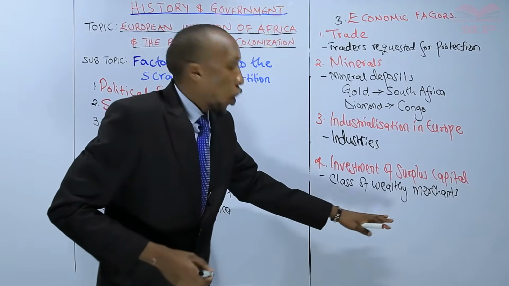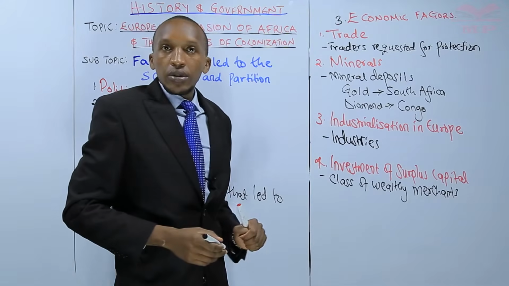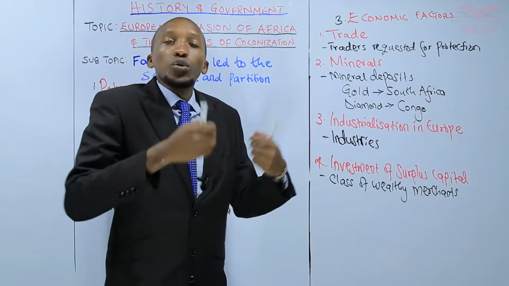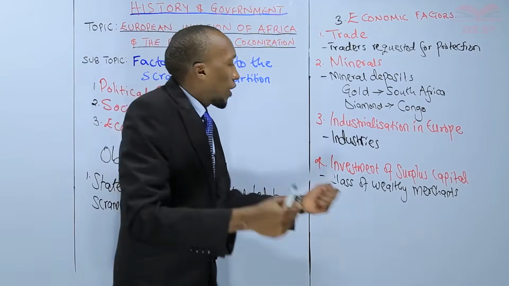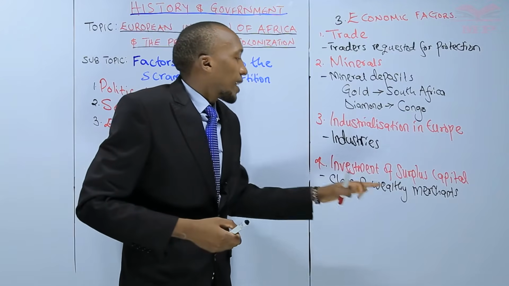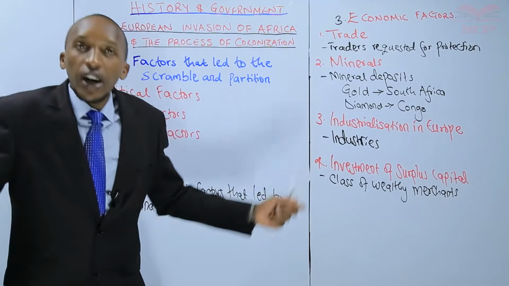These are the people who owned the industries. They developed a lot of capital or wealth. So you have a lot of wealth. Where do you take it? So they found that they could come and invest in the African continent.